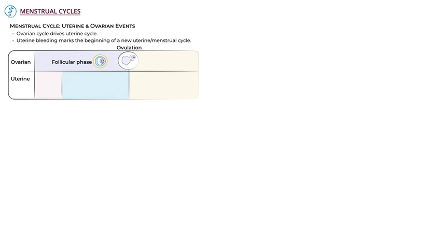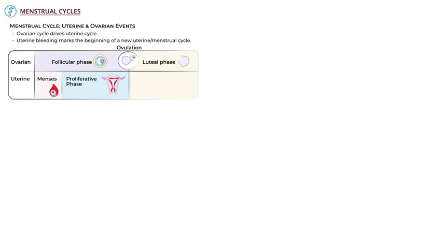The second phase is the luteal phase. This begins after ovulation and is when the remaining dominant follicular tissues become the corpus luteum. Then indicate that the uterine cycle, which tracks the events in the uterus, comprises three phases that align with the ovarian cycle as follows. The first phase is marked by menstruation. This is when the uterus sheds its lining. It syncs up with the follicular phase of the ovarian cycle.